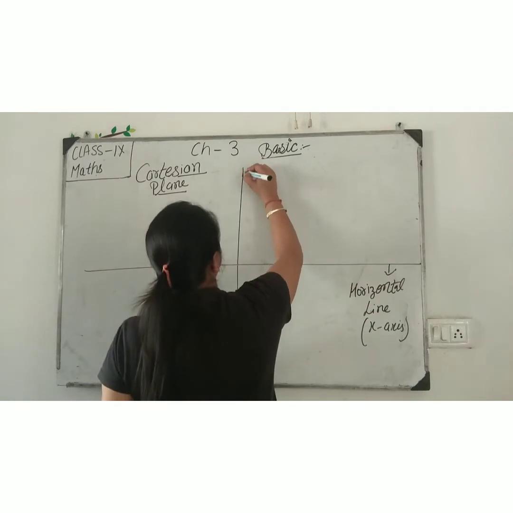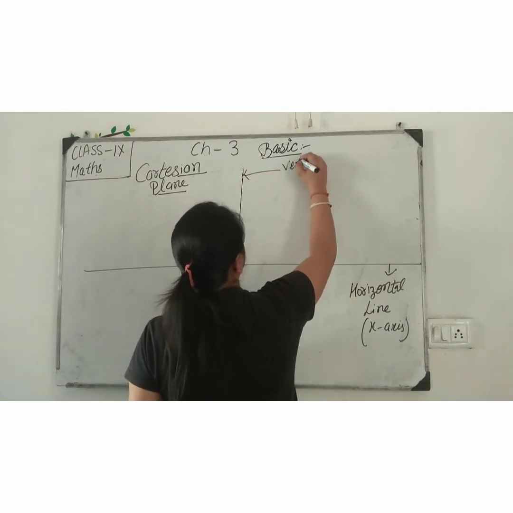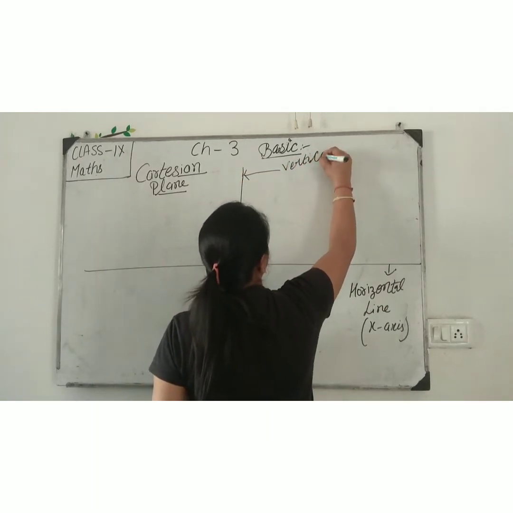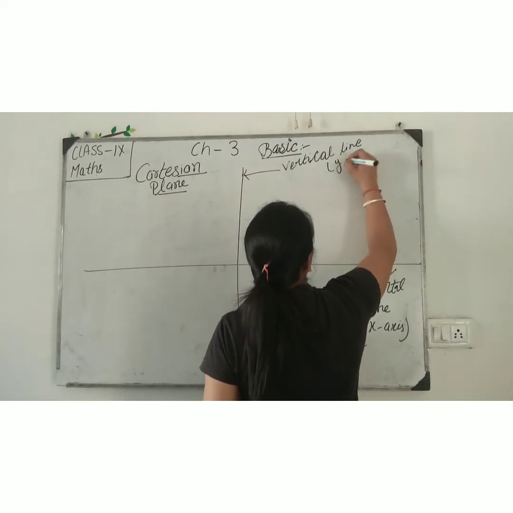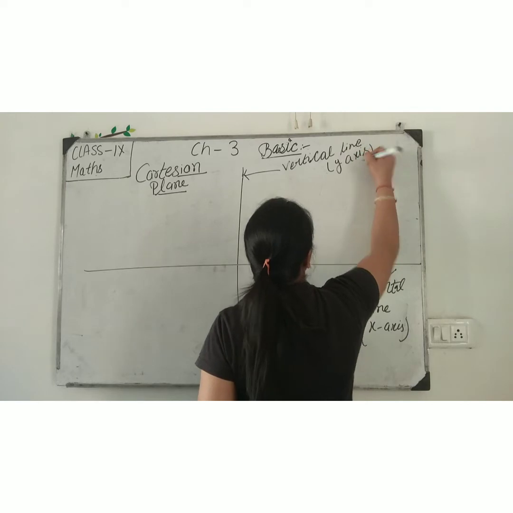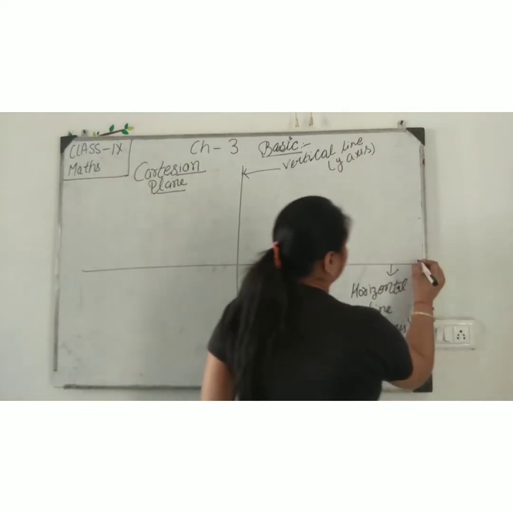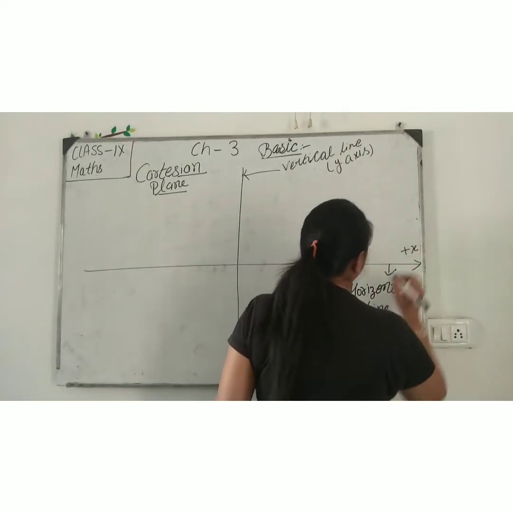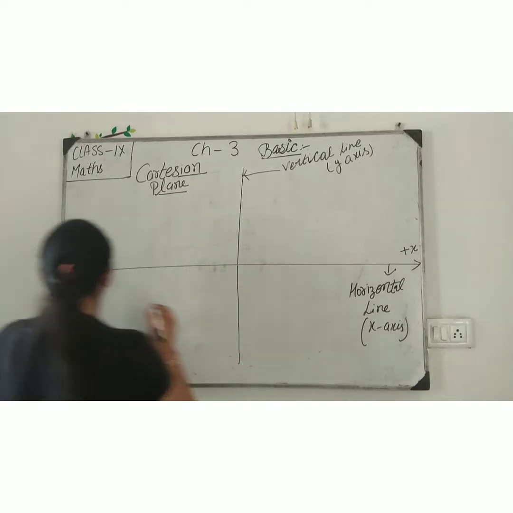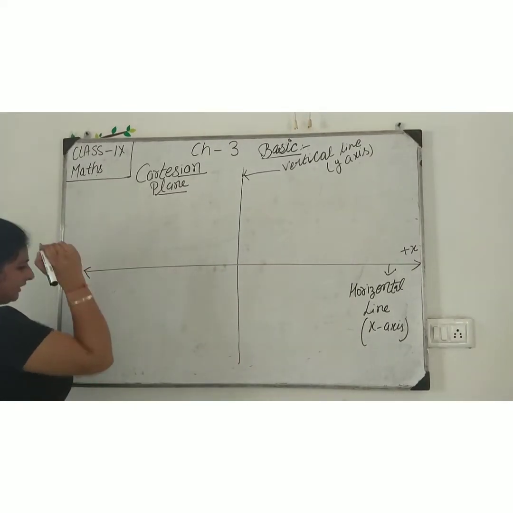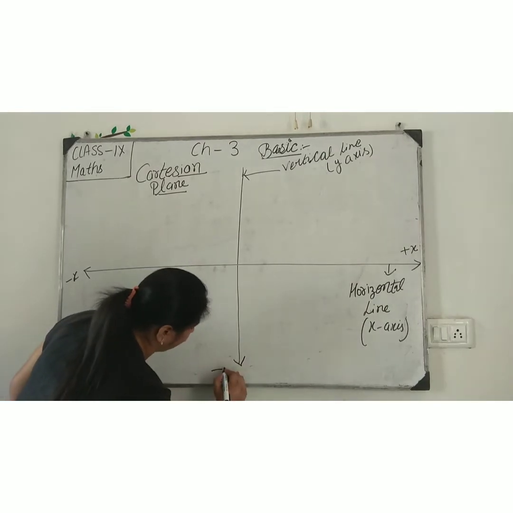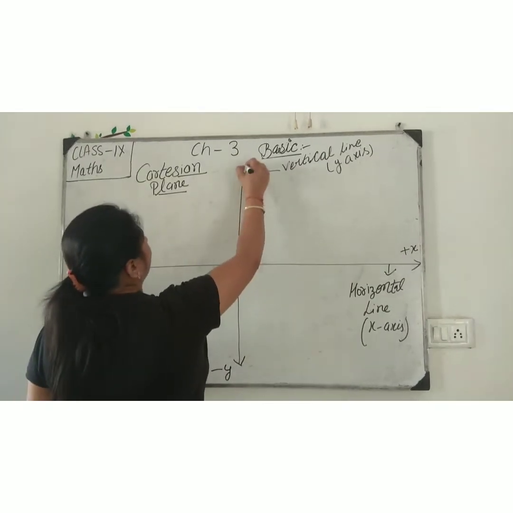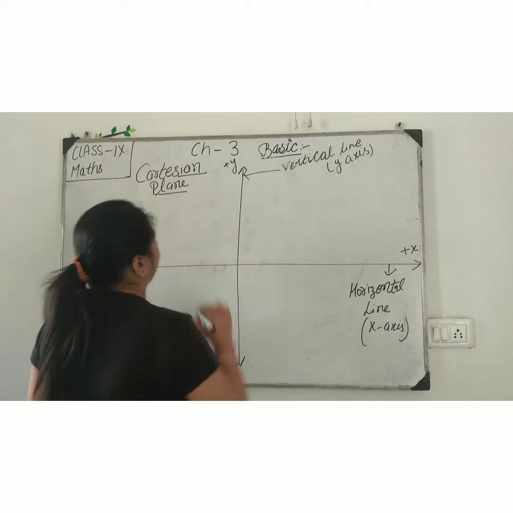This line is called vertical line, is called y-axis. Here x is positive and left hand side x value is negative. Same here, y negative and y positive.